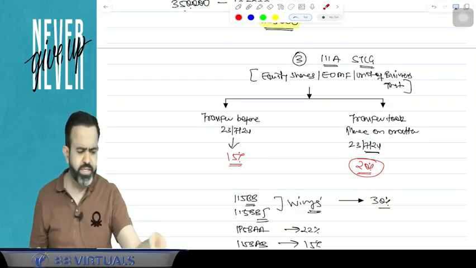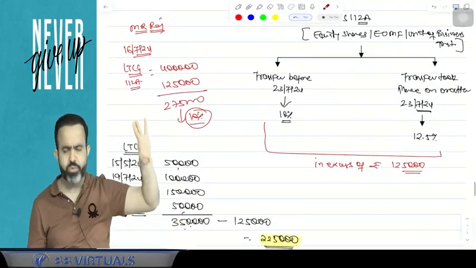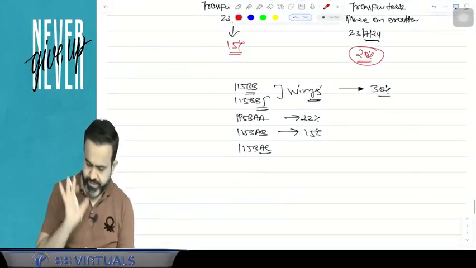Now guys, today we will discuss the general tax rate. These three special tax rates, I have just given you a brief about the special tax rates. Today we will discuss the general tax rate.